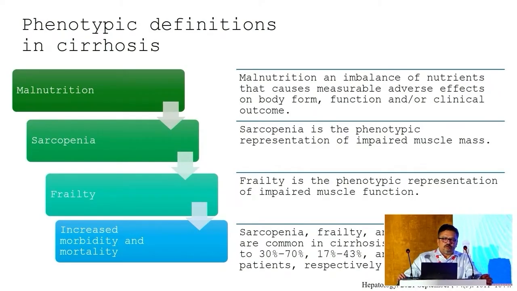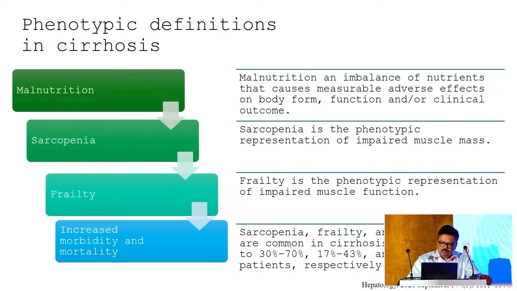And when you talk about definitions of frailty in cirrhosis, it's mainly phenotypic definitions. We know that there's an interplay of malnutrition, sarcopenia, and frailty in your cirrhotics. Malnutrition is defined as an imbalance of nutrients, and along with immobility it can lead to sarcopenia. Sarcopenia's phenotypic manifestation is impaired muscle mass. So a sarcopenic cirrhotic with malnutrition and immobility can lead to frailty. And frailty in a cirrhotic is phenotypically defined as an impaired muscle function.